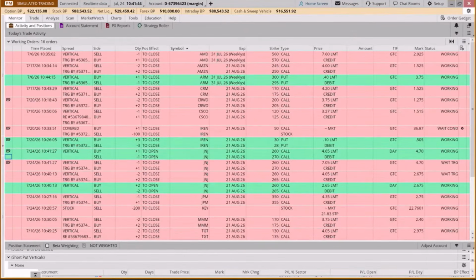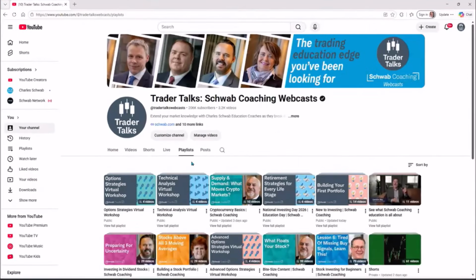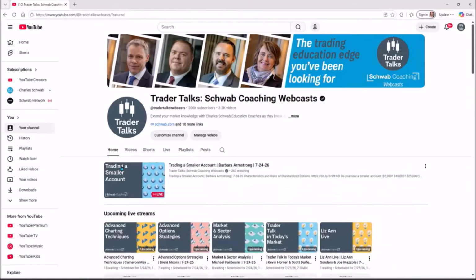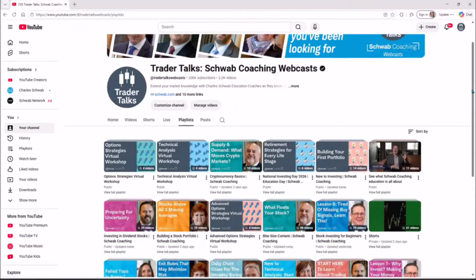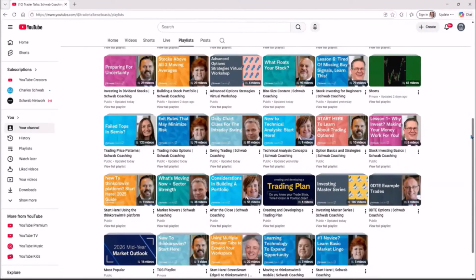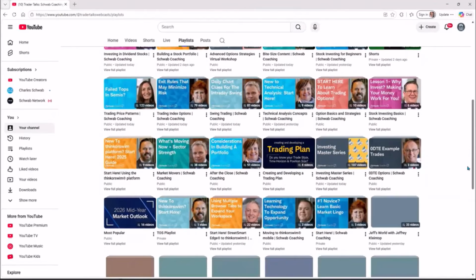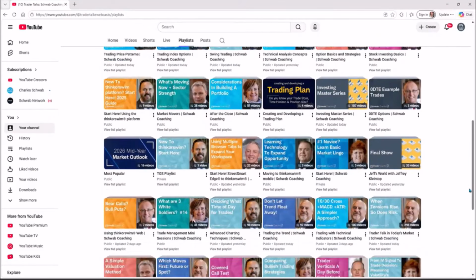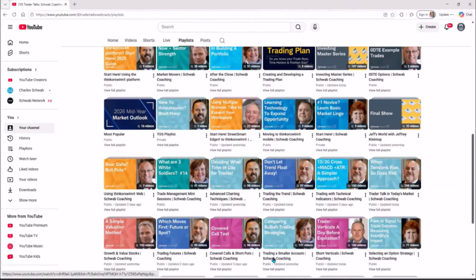Okay, so as we wrap up, I said I would show you a little later where we can find, first of all, some example trading plans. In the bottom right corner, there's a thing to subscribe. Over 200,000 people have done this, so it's not that difficult to do. When you first come in, what you'll see is what's currently being taught. But if you click on playlists and scroll down, first of all, you'll find there's a playlist for this class. So if you missed last Friday and you want to go back and watch it, you can certainly do that. It's right here, that playlist.